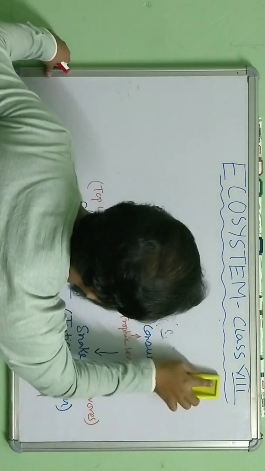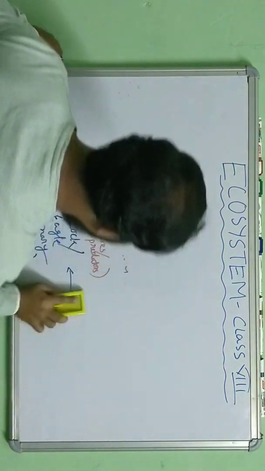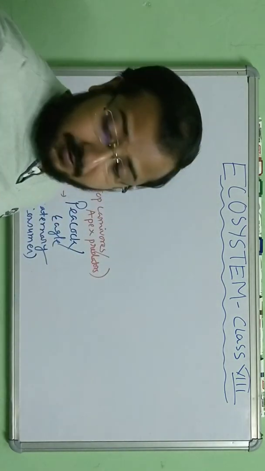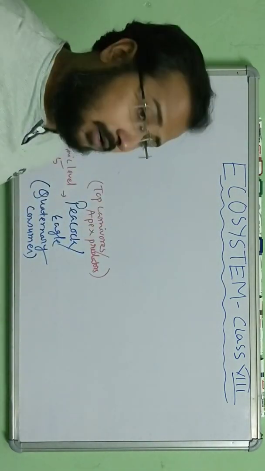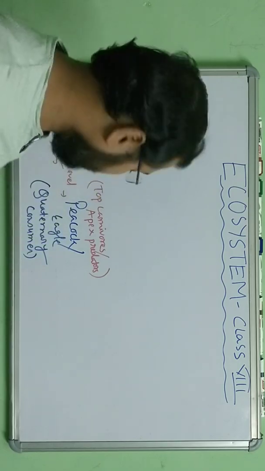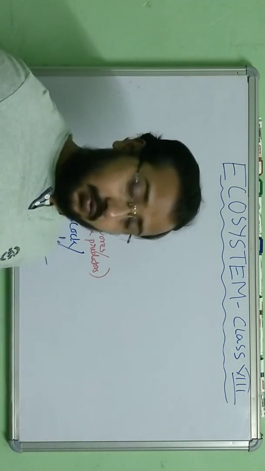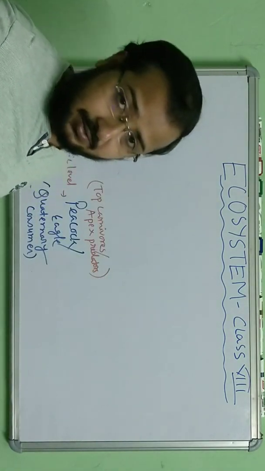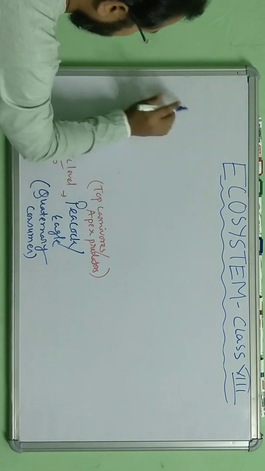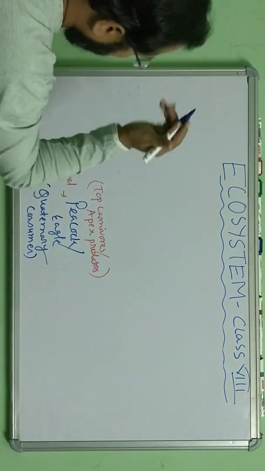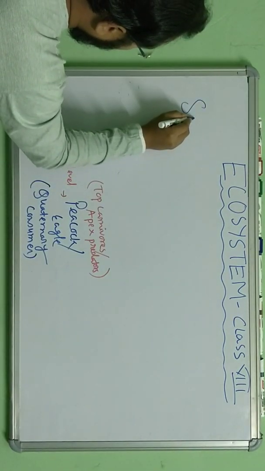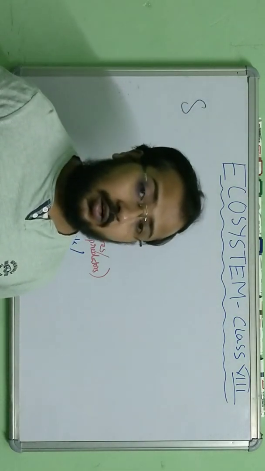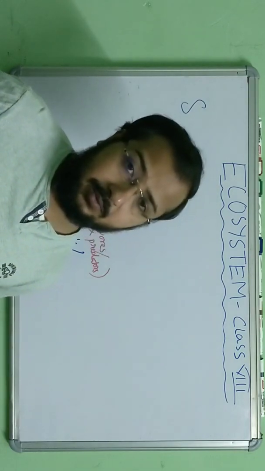Now after this, what happens? Even after trophic level 5 there is still a story. There are three concepts. There are organisms still left in the ecosystem who depend on dead and decaying organic matter of plants and animals.